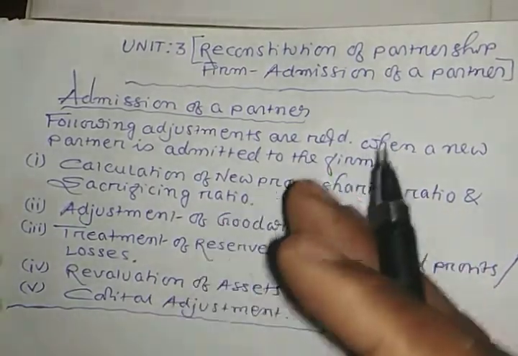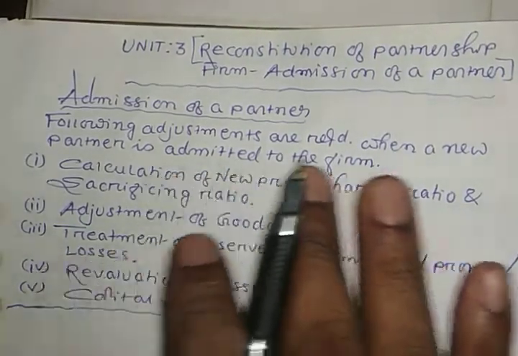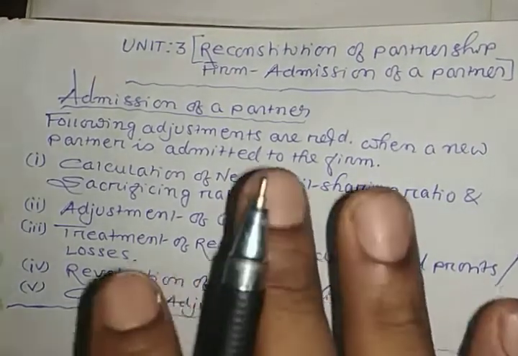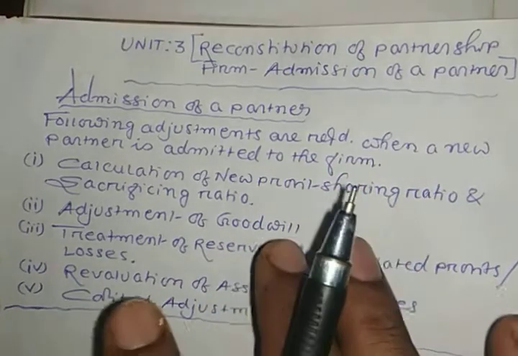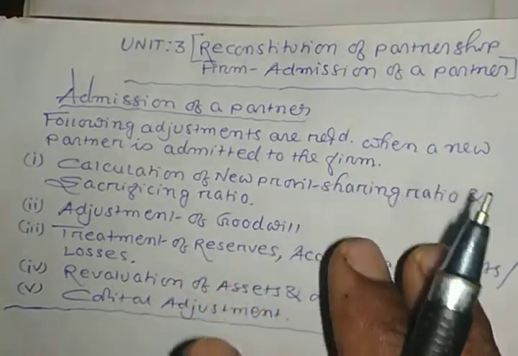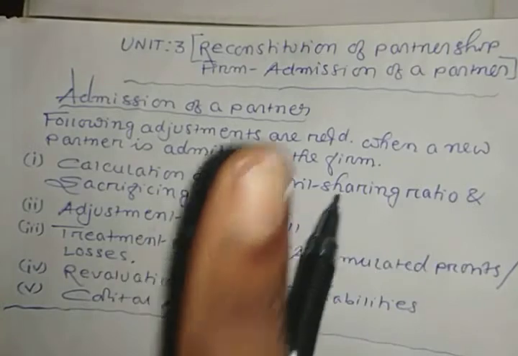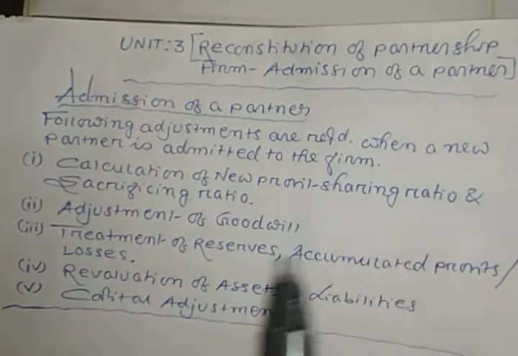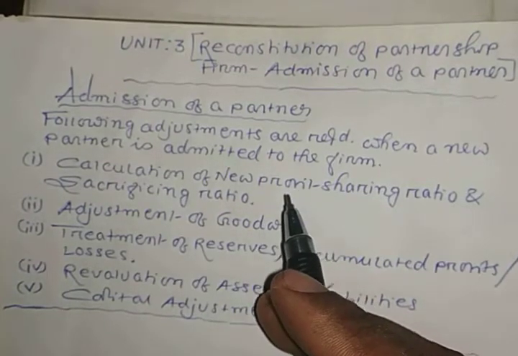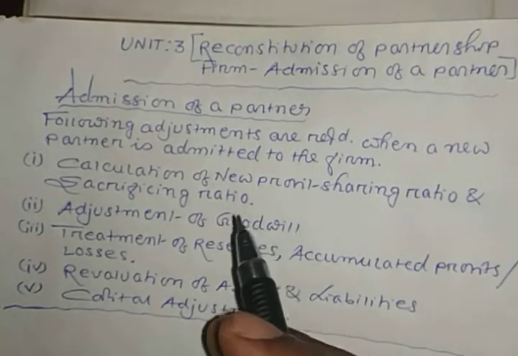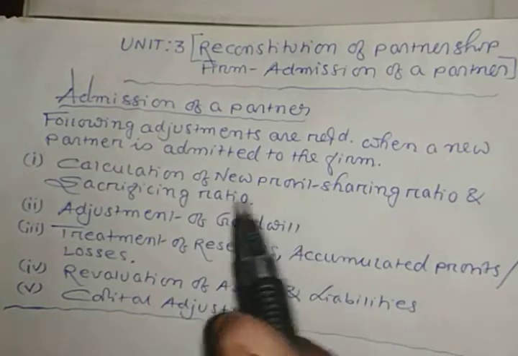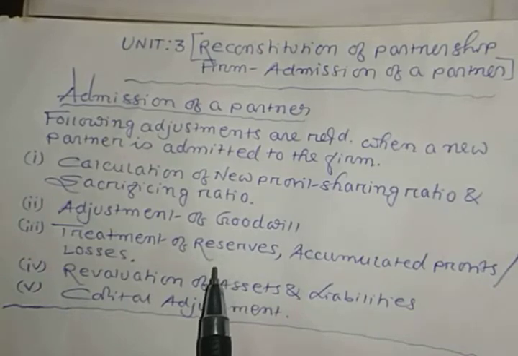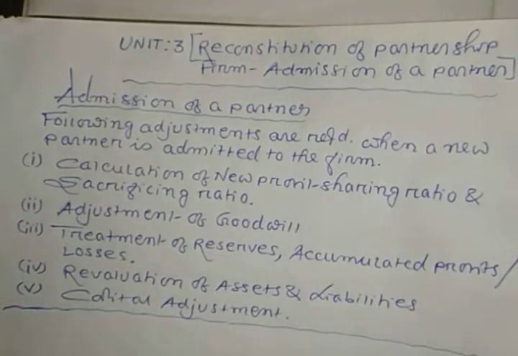The new profit sharing ratio among all the partners is determined by deducting the new or incoming partner's share from one, okay, and then dividing the balance in the old profit sharing ratio of the old partners. Okay, so let's see one question related to this situation.